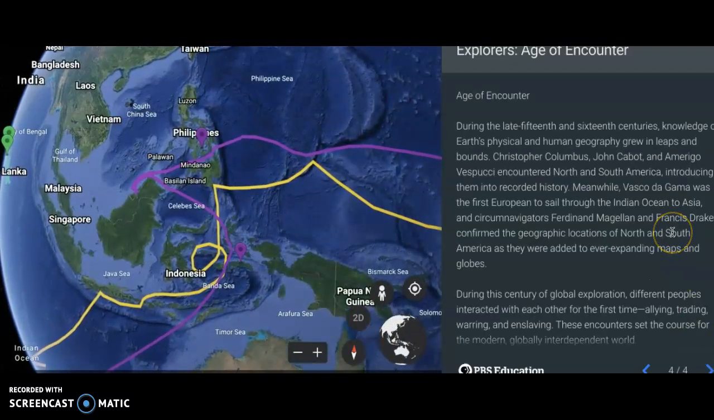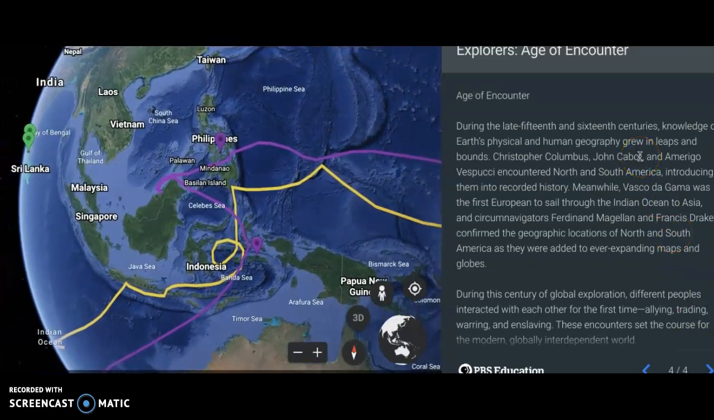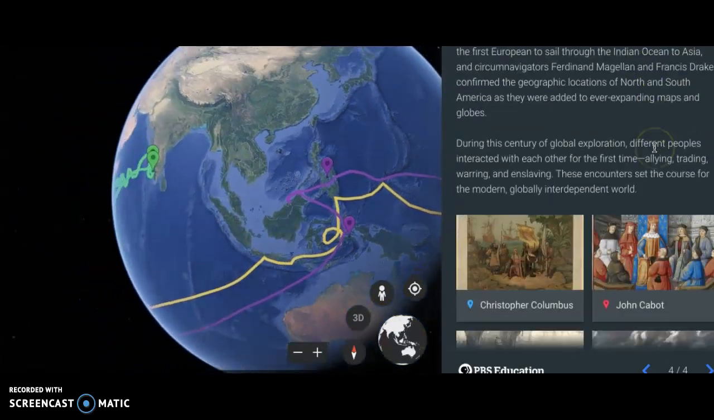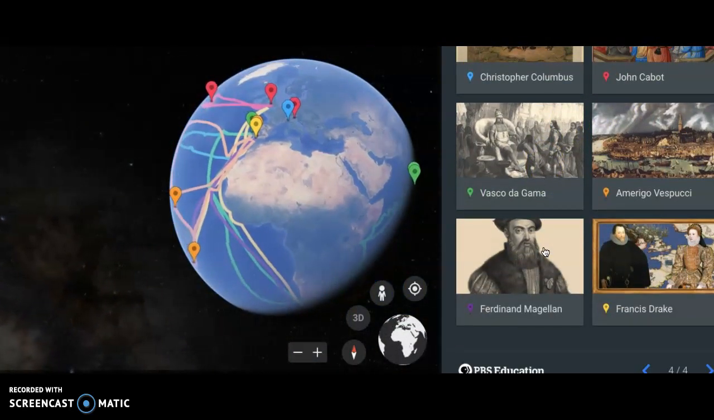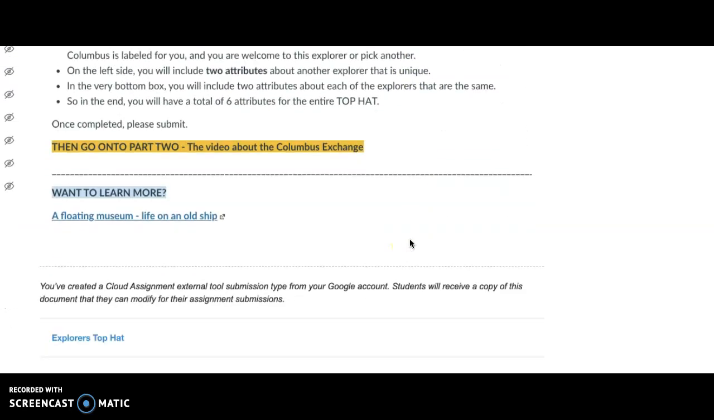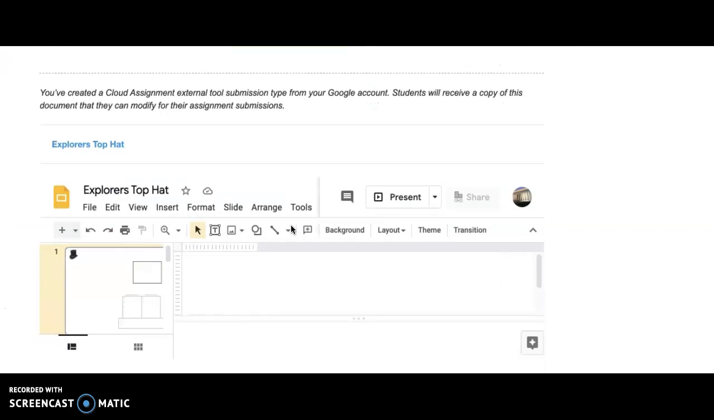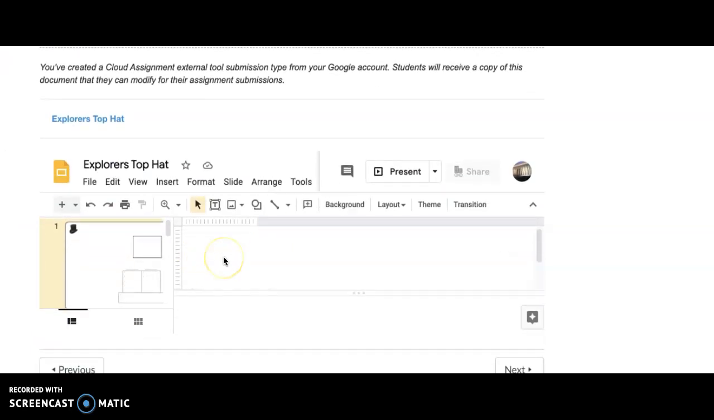and then once you get done, you'll go back down here and click on another one. And then once you've done that, you've got some information about each of these guys. You'll come back to this page and you will click on the top hat assignment. And the top hat will look like this.